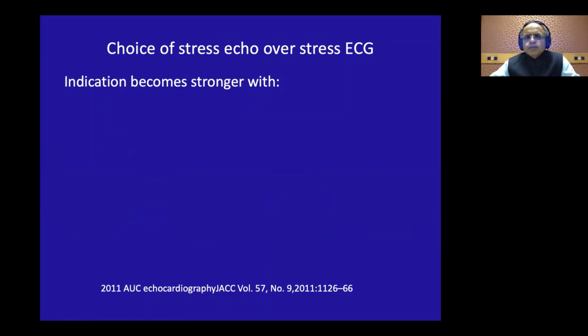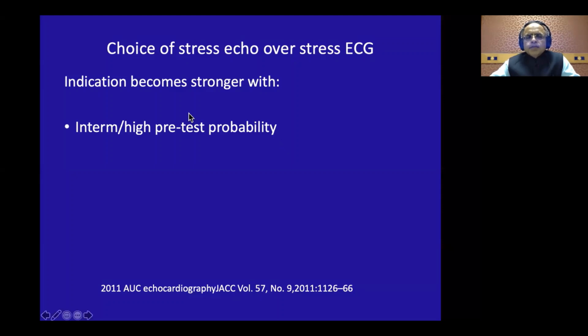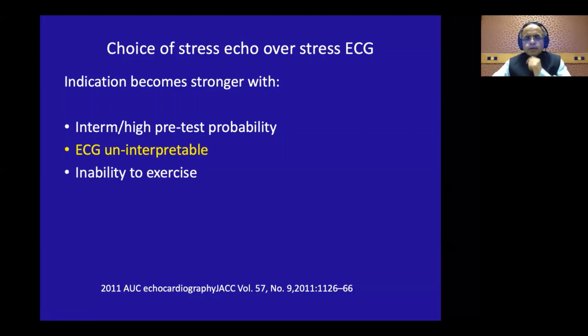Now, these indications become stronger over the stress ECG, especially in the patients with intermediate or high pretest probability, or patients with ECG which is uninterpretable at rest, like say left bundle branch block, LVH with strain pattern, or patients who cannot exercise on treadmill, so you are using pharmacological stress echo, or patients who have got resting regional wall motion abnormalities. Then women give a lot of false positive stress ECGs, and it is better to start with a stress echocardiography, otherwise there is too much of downstream investigations and anxiety because of a false positive